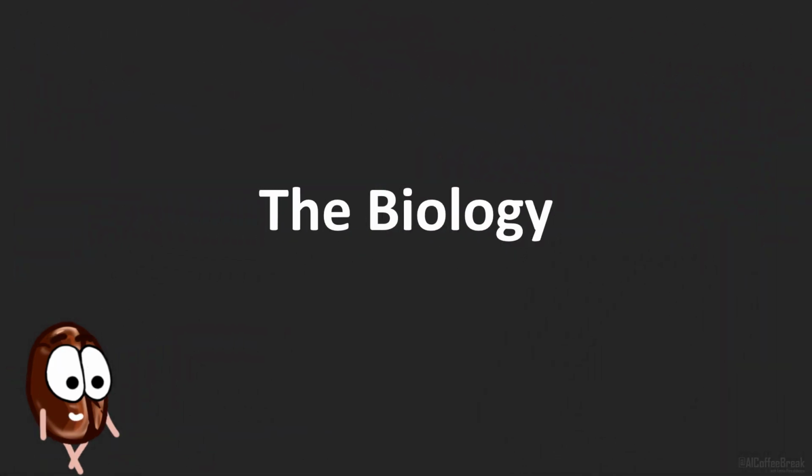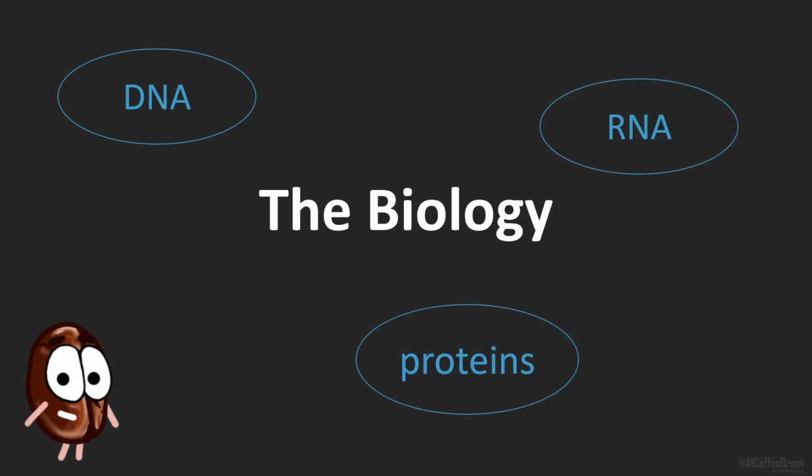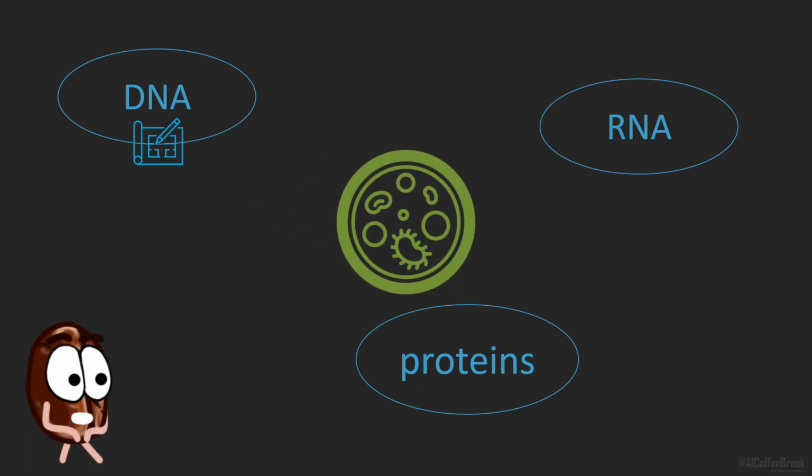In the central dogma of biology, there are 3 important pieces that play a role in how cells live and reproduce: the DNA, the RNA, and the proteins. For the sake of this video, we can simplify this by saying that DNA is the blueprint of the cell, whereas proteins are the machinery built from this blueprint.